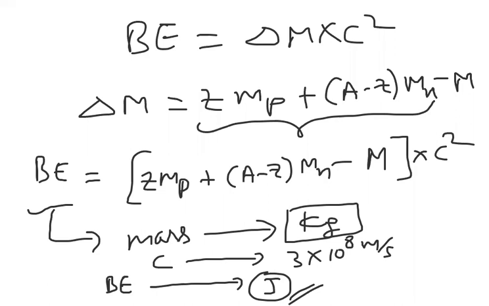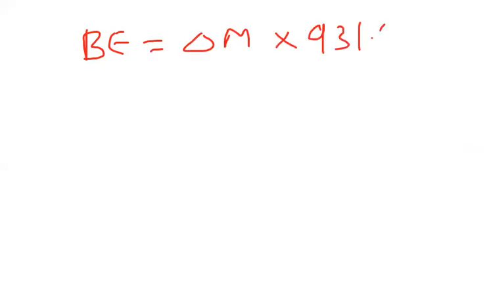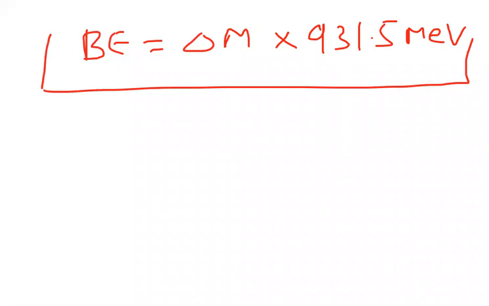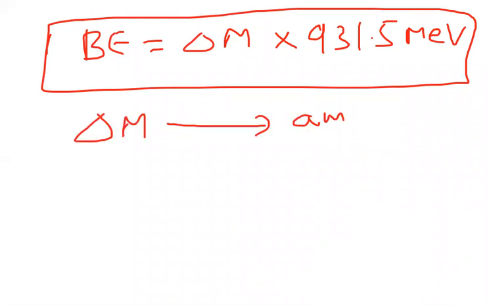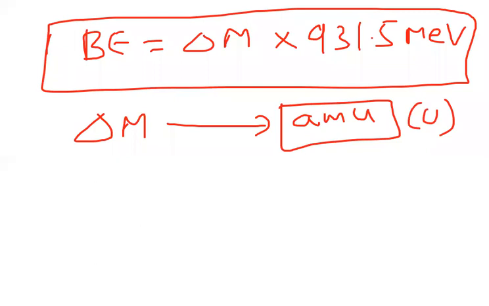Suppose you want it in terms of million electron volts. Then I can write binding energy is equal to delta M into 931.3 MeV. This is binding energy in terms of million electron volt. Here delta M is the mass defect. These values have to be taken in terms of AMU. AMU we can simply represent as U, atomic mass units. Then you get it in million electron volt.